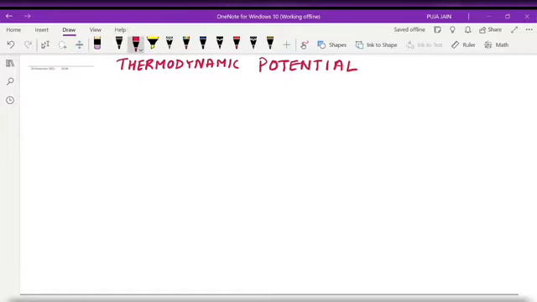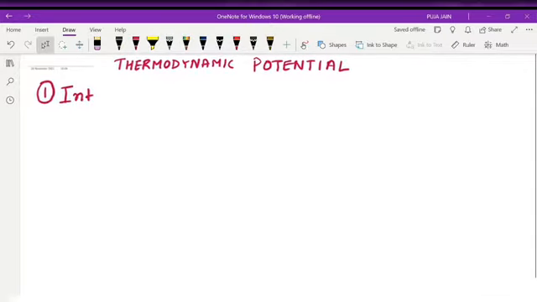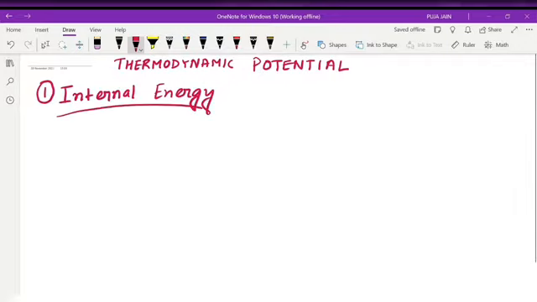First thing which we will talk about is our internal energy. We will learn about our exam prospectus, what type of question can come and how we will remember these formulas. Now internal energy, we got the idea of internal energy from our first law of thermodynamics.